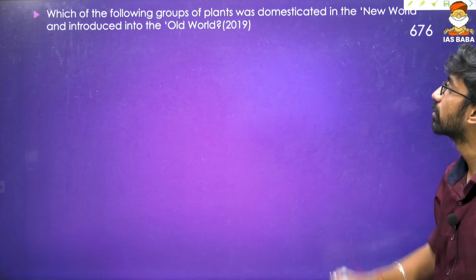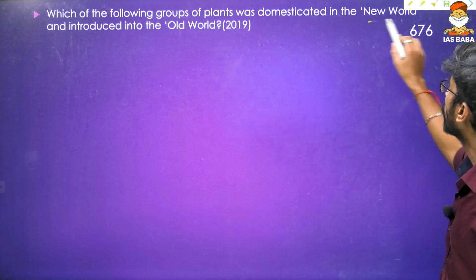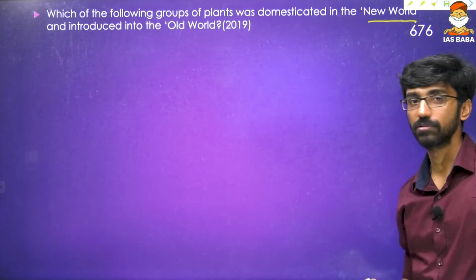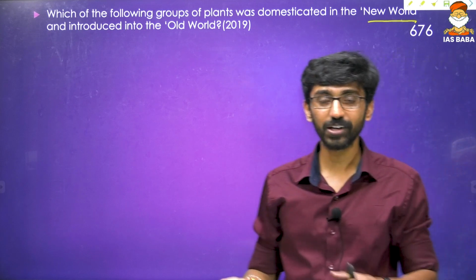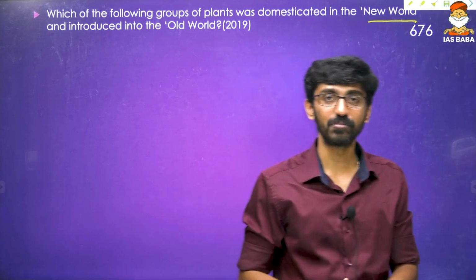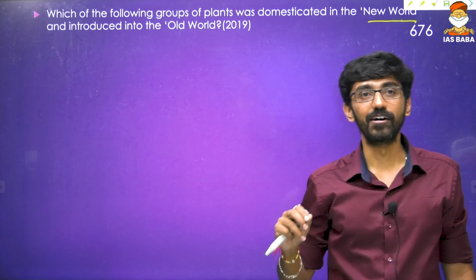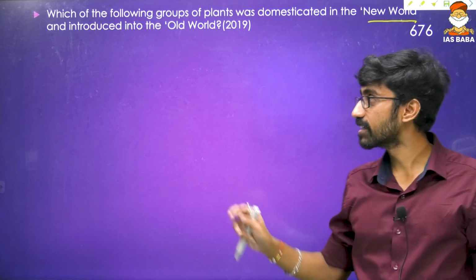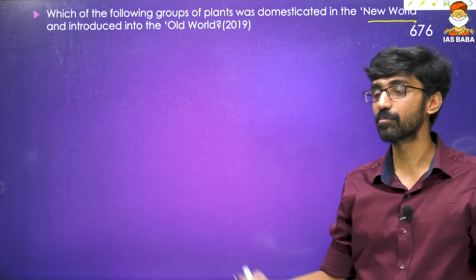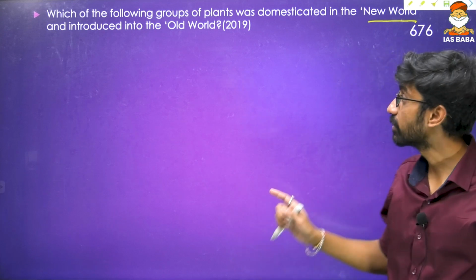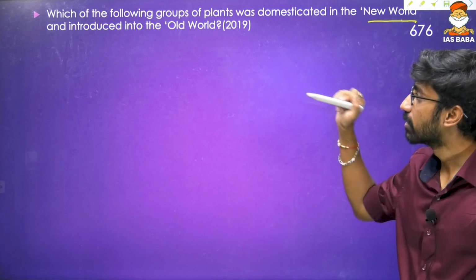So which of the following groups of plants was domesticated in the New World and introduced into the Old World? It's quite difficult to classify this as either history or environment, but the reason is that most of these crops were introduced into India by the Portuguese, and that is why I'm putting this question here, because they brought so many new crops into India.